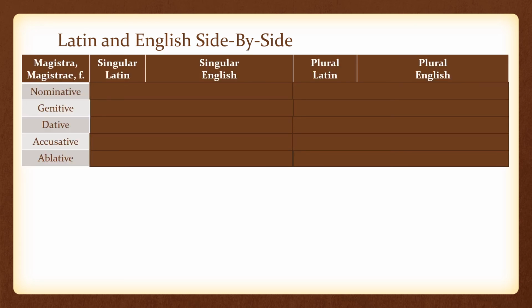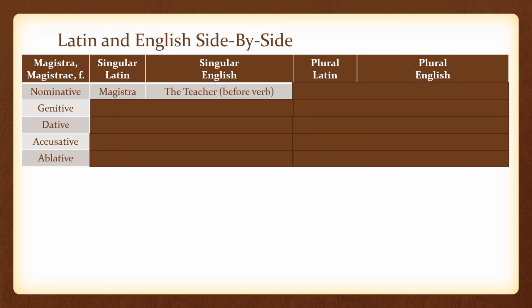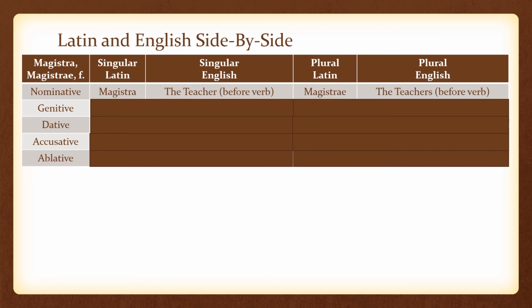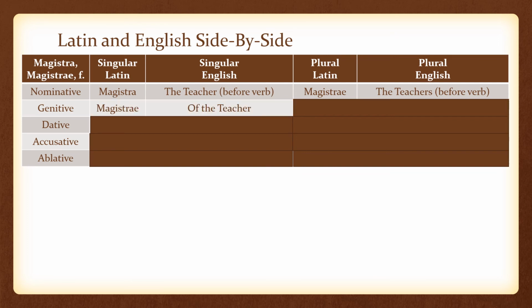For our chart, we're using the word magistra, magistri, which is a feminine noun. We're going to look at all 5 cases: nominative, genitive, dative, accusative, and ablative. We'll look at the singular Latin, the singular English, the plural Latin, and the plural English. Nominative singular, magistra, the teacher, before the verb. Nominative plural, magistri, the teachers, also before the verb.